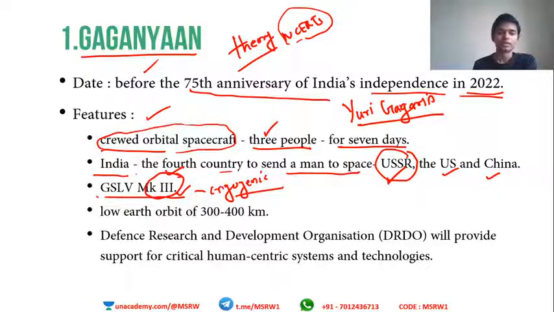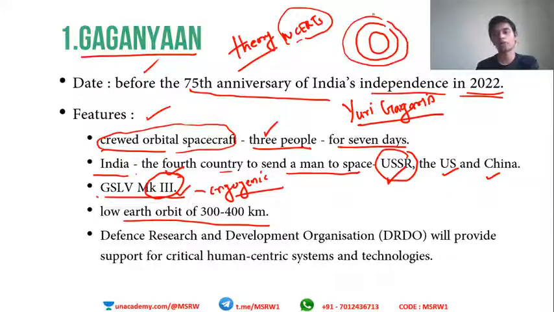Understood? This is going to place Gaganyaan in the lower Earth orbit of 300 to 400 kilometers. So we have the Earth and various orbits surrounding it. Multiple orbits are there: lower Earth orbits, higher Earth orbits, and all those. Gaganyaan is aimed to deliver these astronauts into the lower Earth orbit.